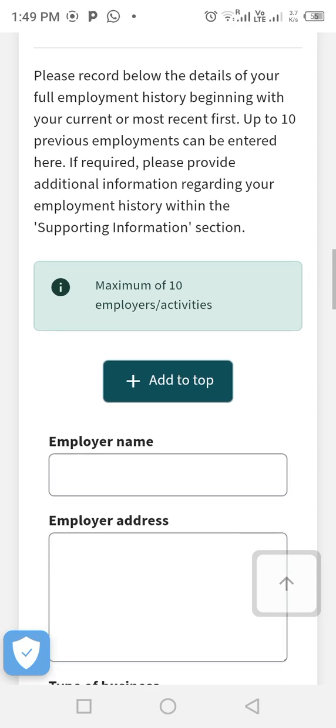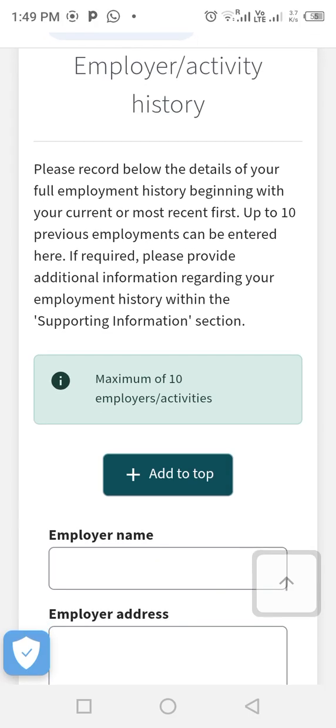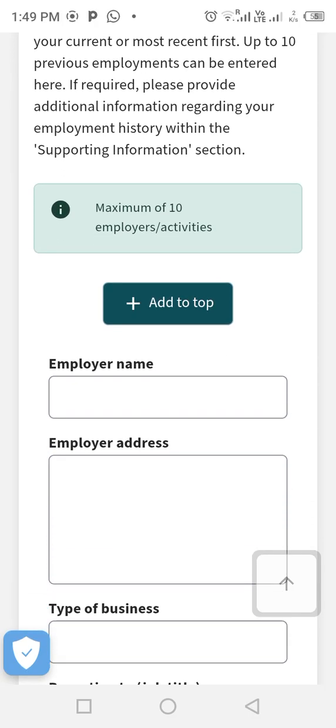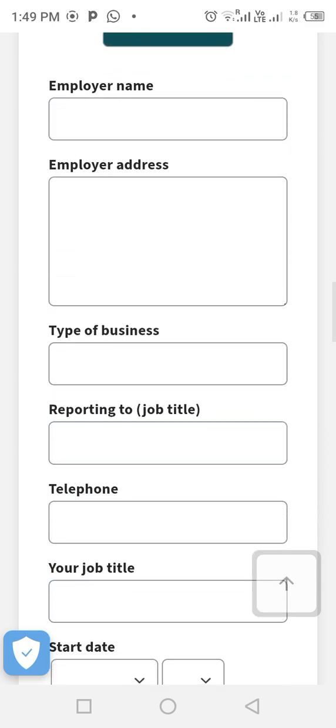Then for employment, employer slash activity history, the employer name is not the name of your manager, it is the name of the hospital you are working in. If you are working in any hospital, just write the name of the hospital, write the hospital address, and the type of business.